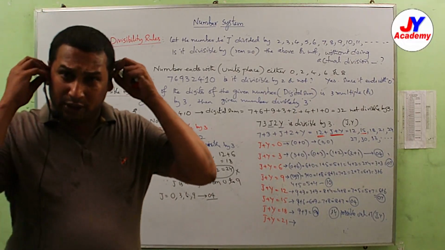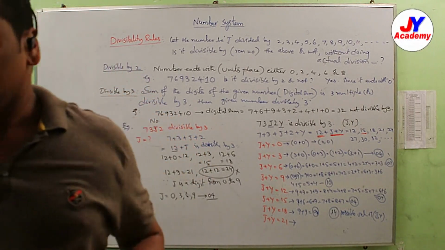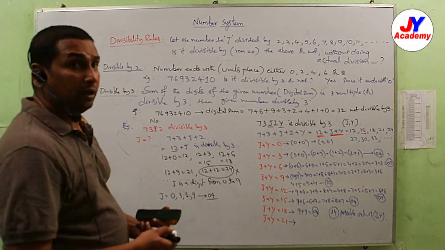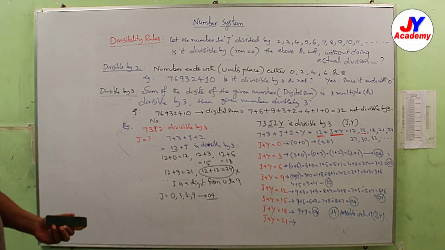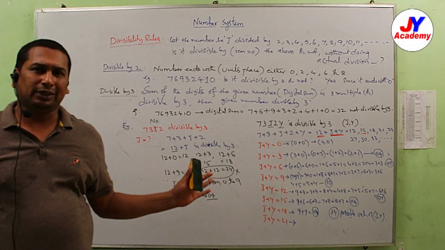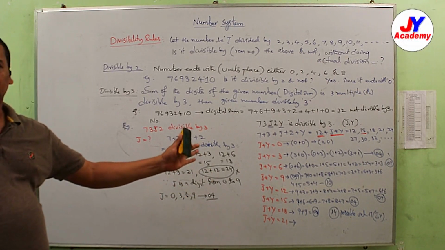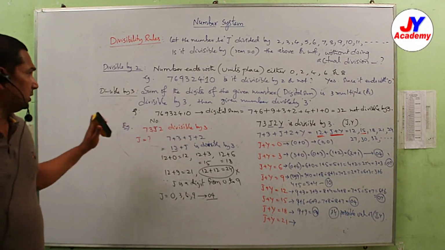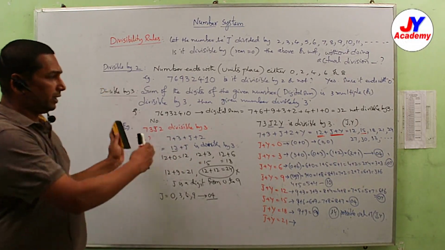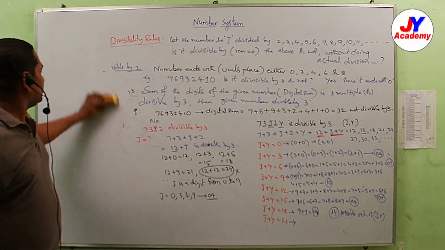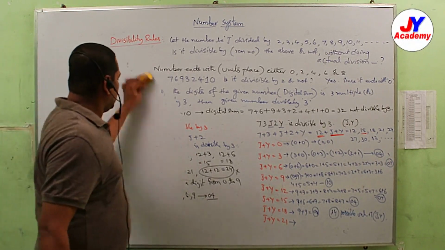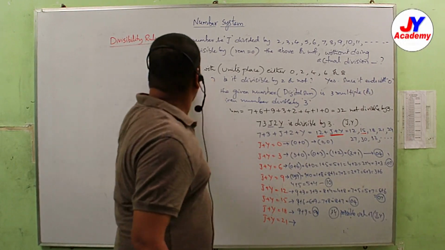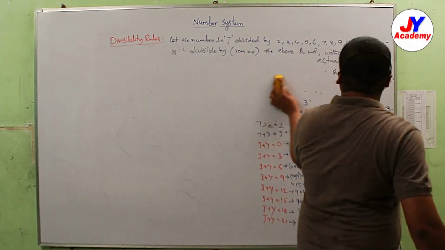So these types of questions will come in this divisibility rule by 3. I think all of you got this solution. If these types of questions come in the worksheets provided by us on our website or in our WhatsApp groups, you just have to solve by taking these steps for divisible by 3, and the same thing has to be used for divisible by 9 also.